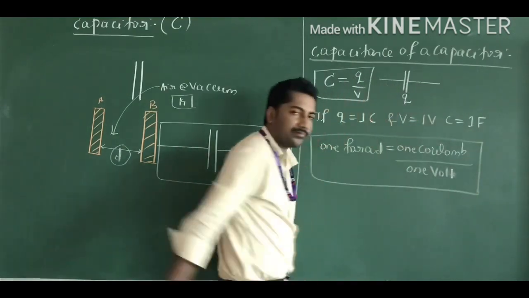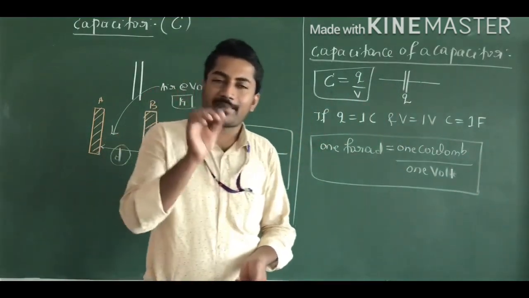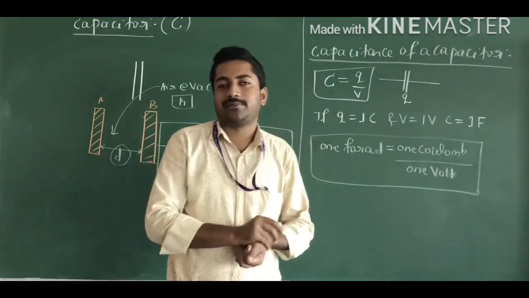Suppose I say the capacitance of the capacitor is 1 farad.